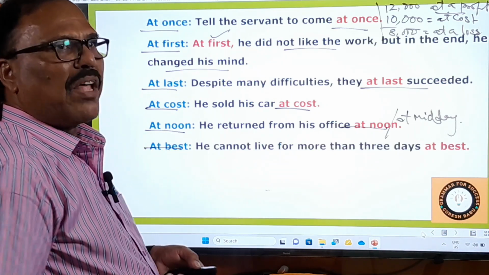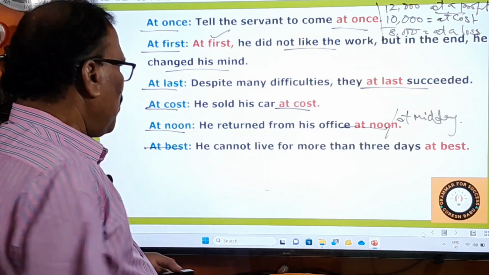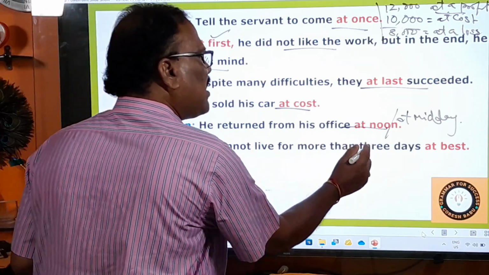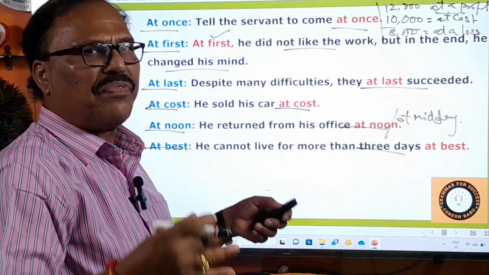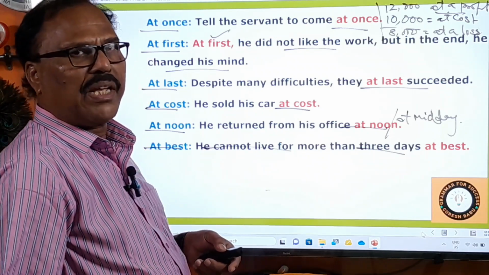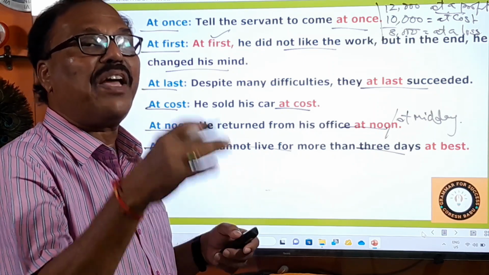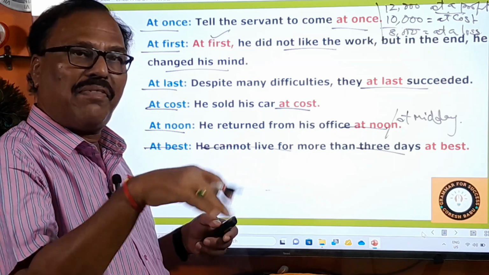At best means under the most favorable conditions. So he cannot leave for more than 3 days at best. At best means under the most favorable conditions he cannot leave for more than 3 days. He cannot leave for more than 3 days at best. At best means under the most favorable or available conditions.